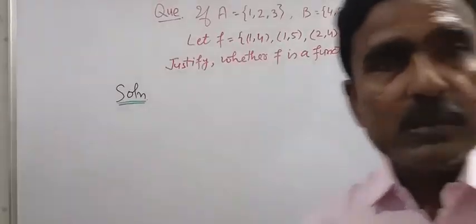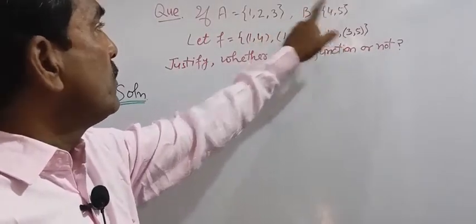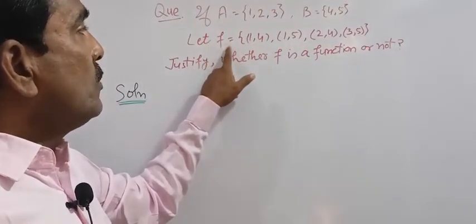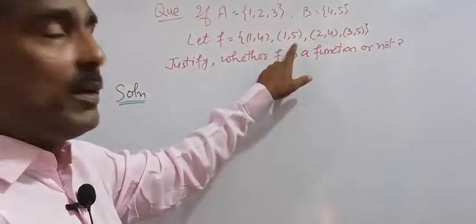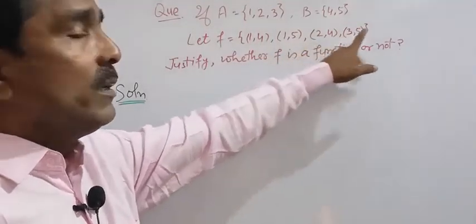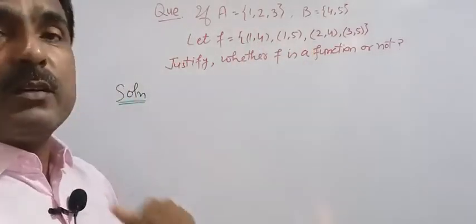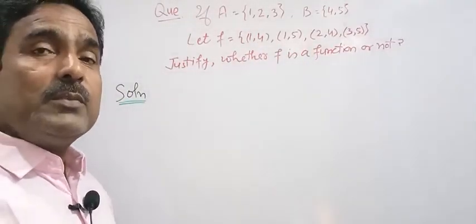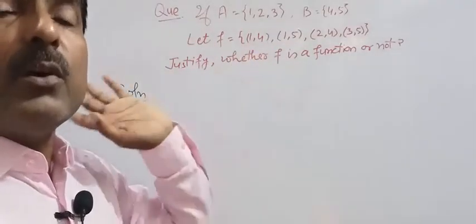Dear students, here the question is: if A is equal to {1, 2, 3}, B is equal to {4, 5}, let F be equal to the ordered pairs (1, 4), (1, 5), (2, 4) and (3, 5). Justify whether F is a function or not.